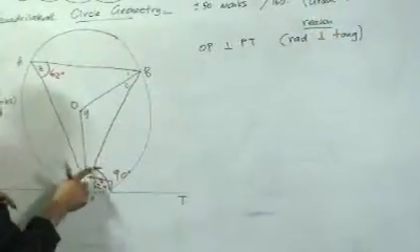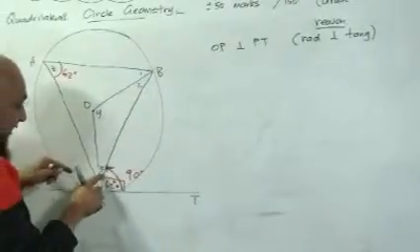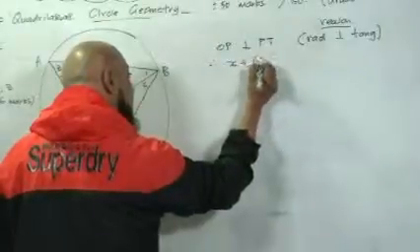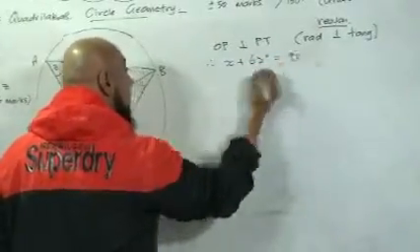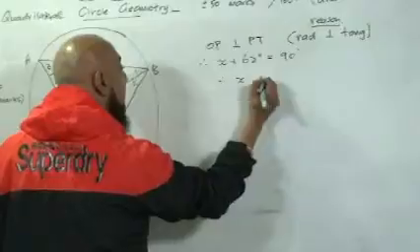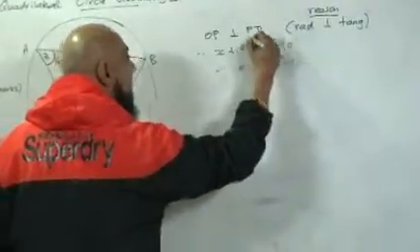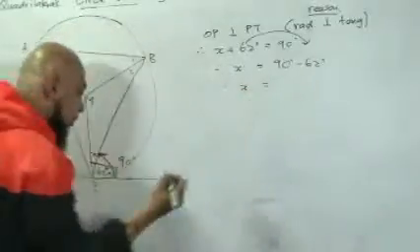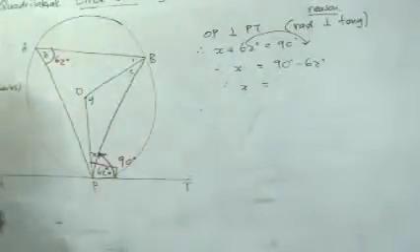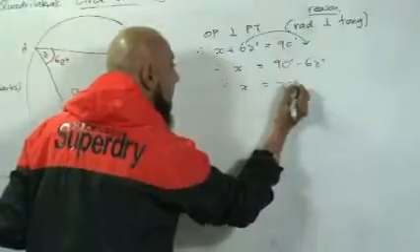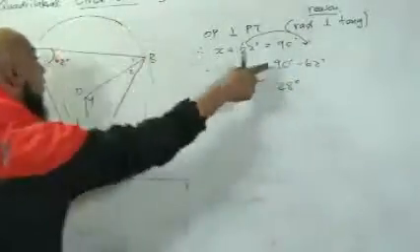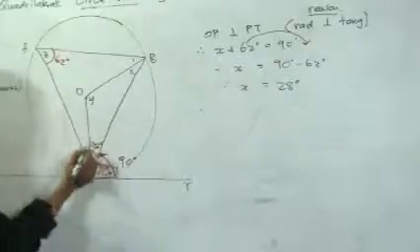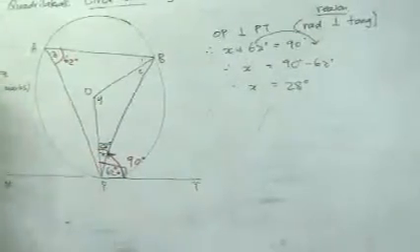Now that we got these two, add up to 90. Therefore, x plus 62 equals 90. Simple equation: x is equal to 90, and the 62 comes to the other side as minus 62. Therefore, x is equal to 90 minus 62, and we all know that is 28 degrees, right? Because 62 plus 28 will give me 90. So there we go, we've got x to be 28 degrees. Angle x is 28 degrees.